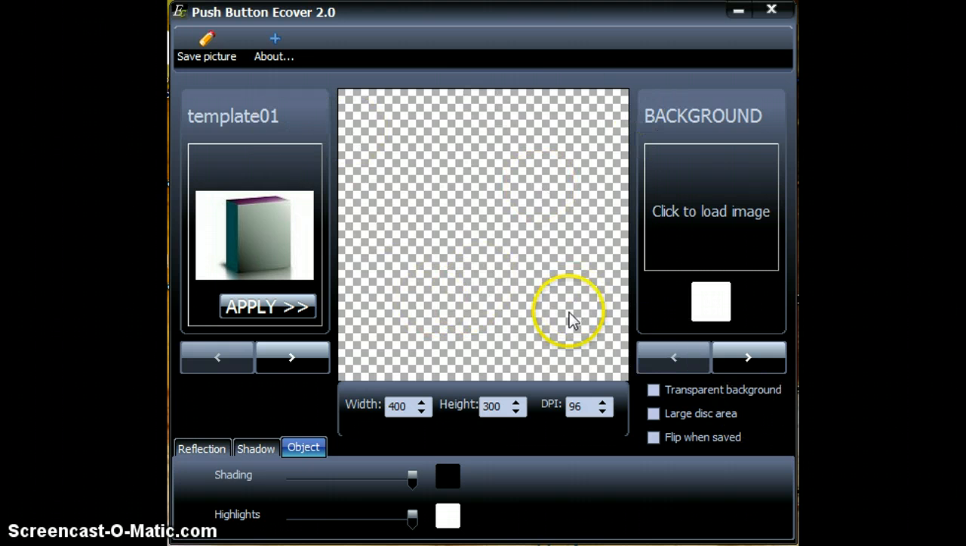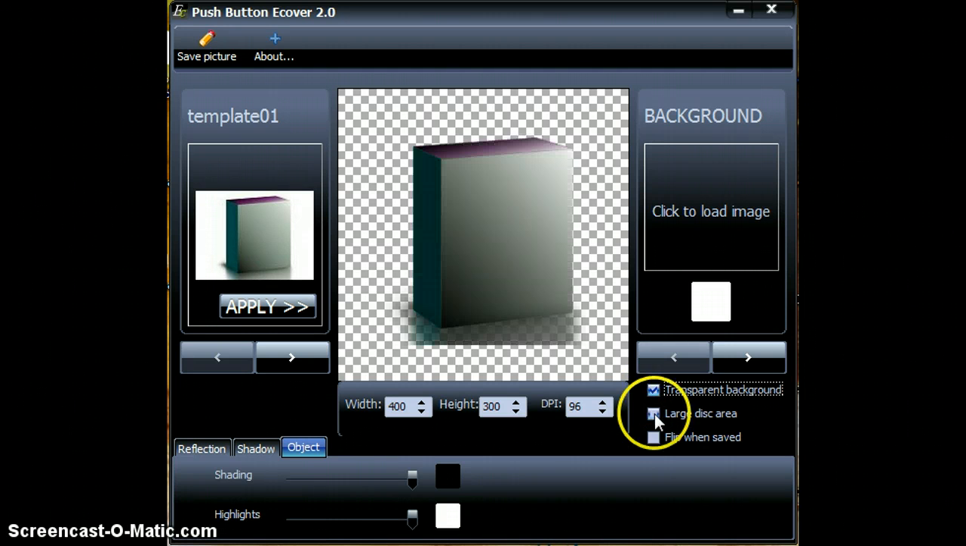This is the control panel for the Push Button Ecover 2.0. And as you can see, you can import backgrounds. Myself, I like to use the transparent background. We have some wonderful little features. Myself personally, I like to raise the DPI to about 300, and because of the flat images that I'm using, I'm going to be going with a 400 by 400 image.